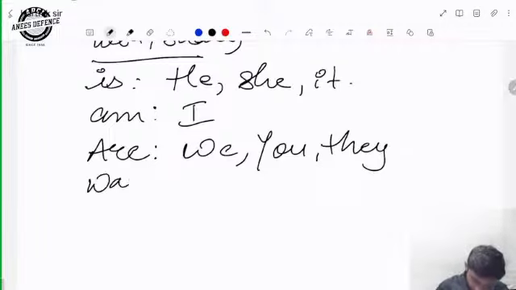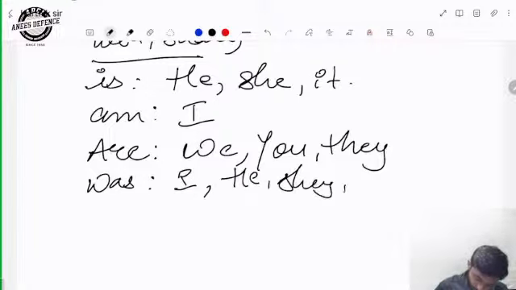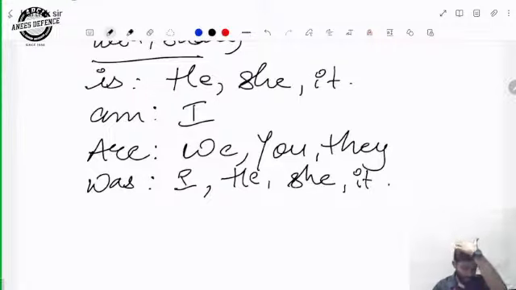With was: I, he, she, it will go. Sorry. We never say "they was." Is that okay? "They was" or "there was"? There was, which one there? The pronoun "their," not "there." Okay?